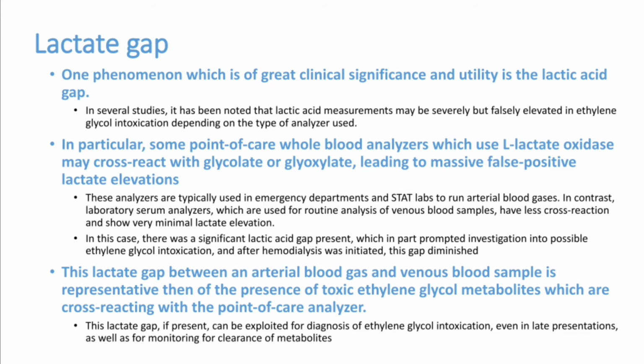There was a high lactate level in the arterial sample, but it was normal in the venous sample. One of the major findings you can see in ethylene glycol toxicity. This is called the lactate gap. So the lactate gap between the arterial blood gas and venous sample is representative of the presence of toxic ethylene glycol metabolites that cross-react with the point of care analyzer.